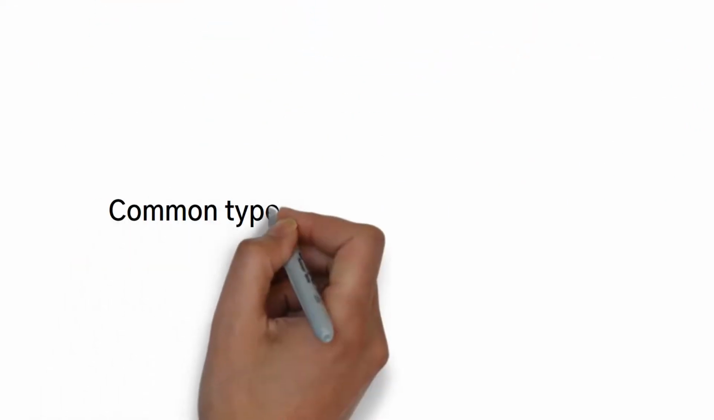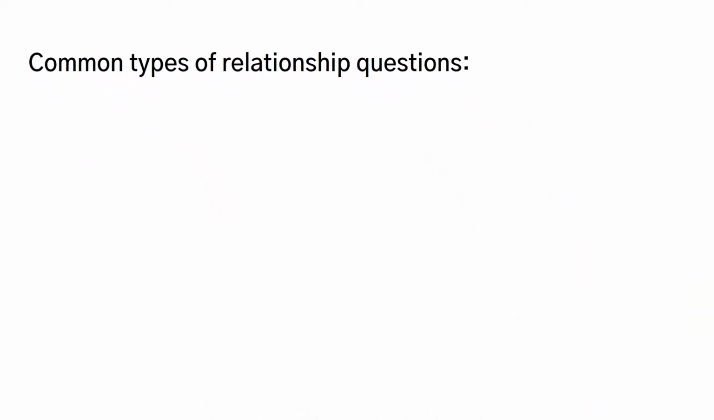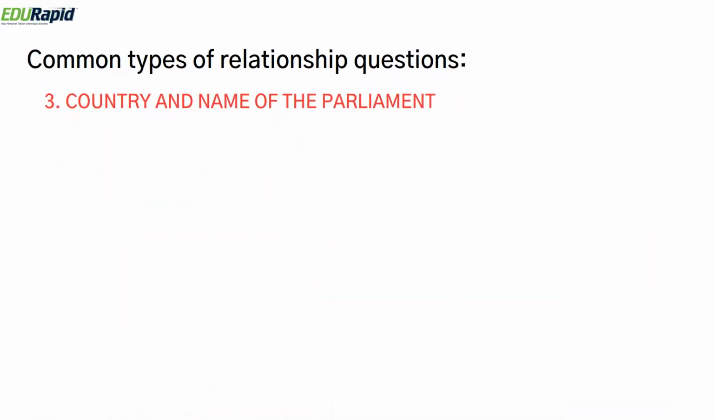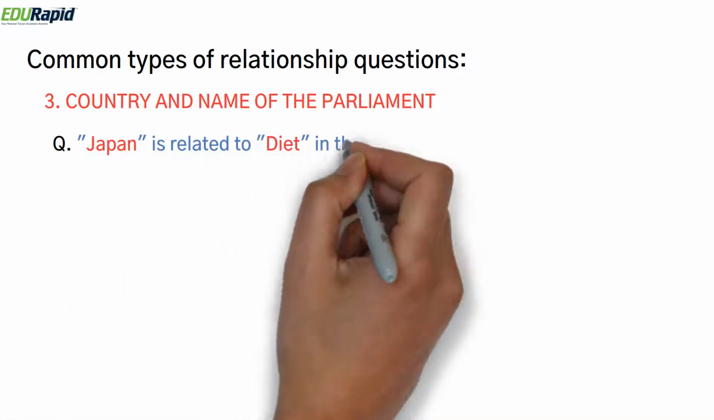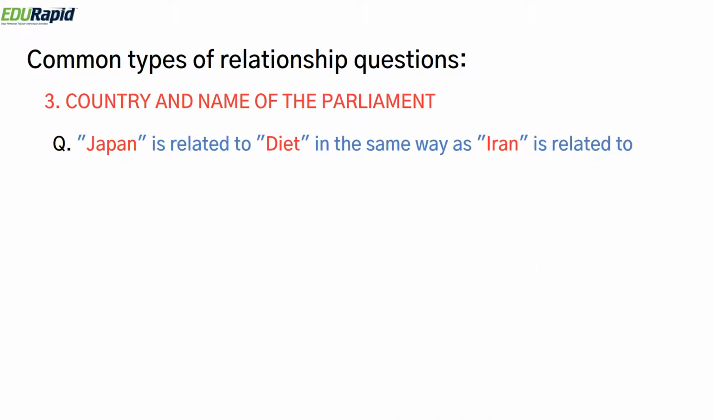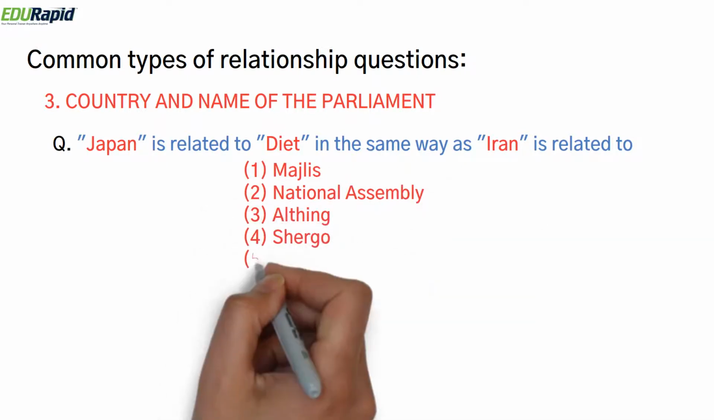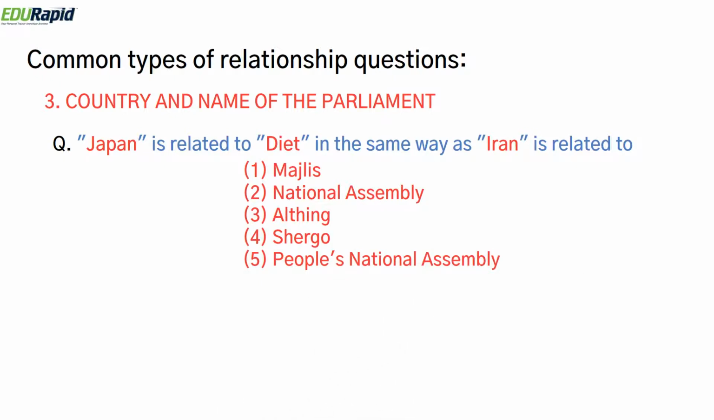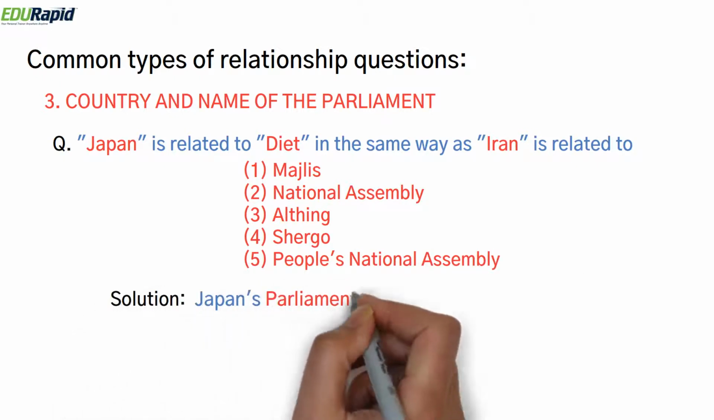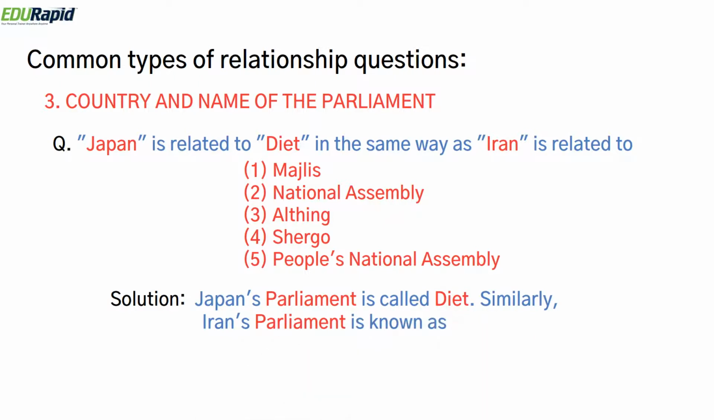In the next type, common types of relationship question is country and name of the parliament. So an example question is Japan is related to Diet in the same way Iran is. So in this case, Japan is related to Diet. Diet is the name of their parliament. And in the same way, Iran is related to, the options are Majlis, National Assembly, Althing, Shergo, People's National Assembly. So here, we already know from the question that Japan's parliament is called Diet. Similarly, Iran's parliament is known as Majlis. So the correct answer is option 1, Majlis.